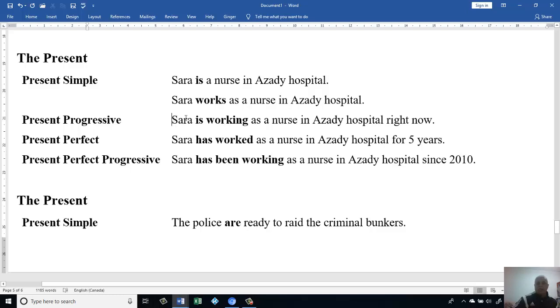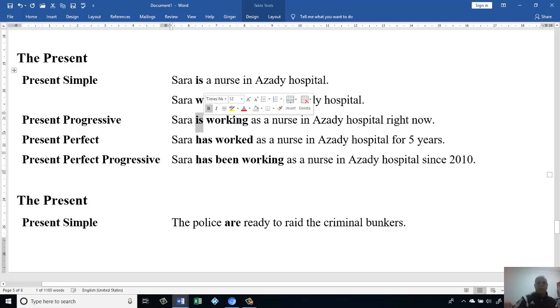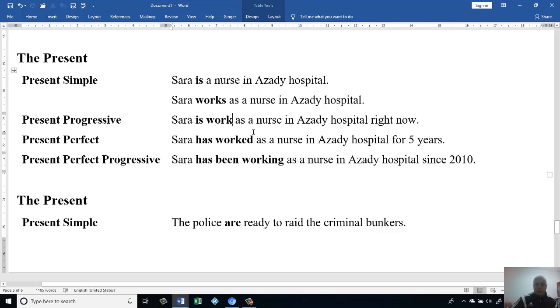That is, we say Sarah is working as a nurse in Azadi Hospital right now. Then I know it's happening right now. Then make it present continuous. Then I have is. Then I have to change this verb. If I make it like this, it is not accepted because it's going to have two verbs. Then I have is, then I have work. Then I have to change this one to make it a gerund. Now it's correct because now it's going to have only one verb in the sentence.